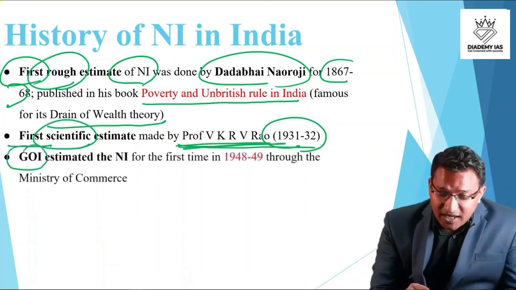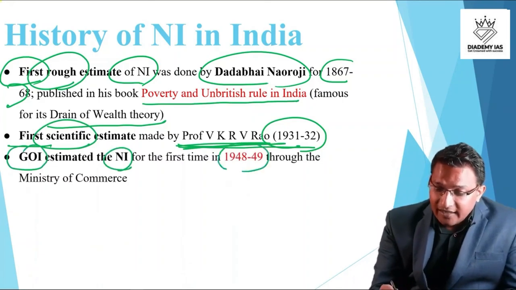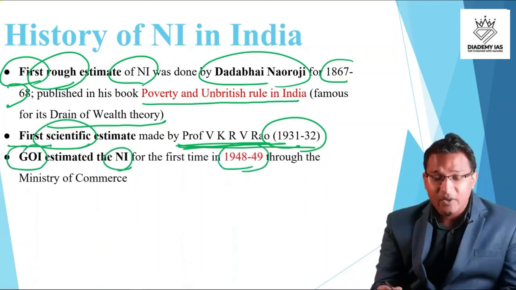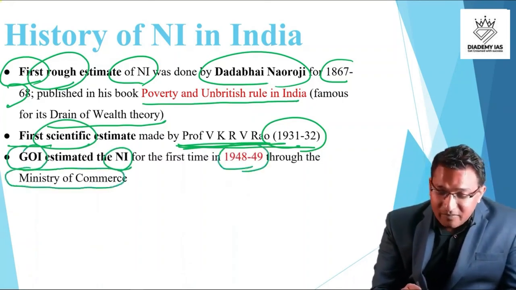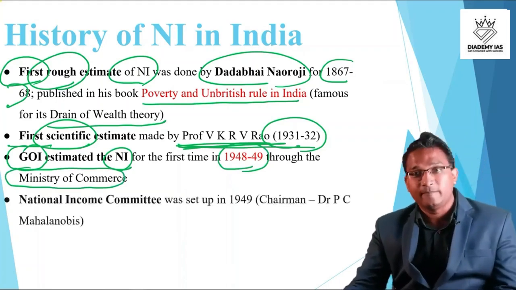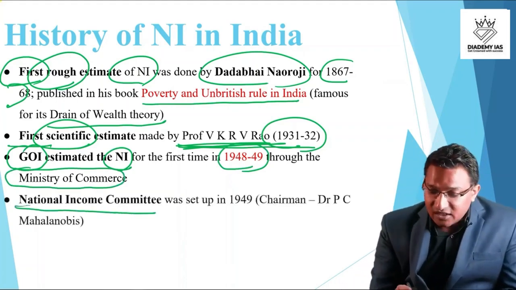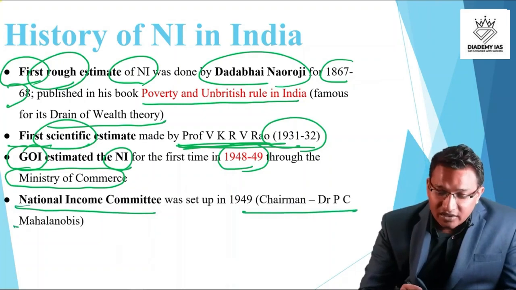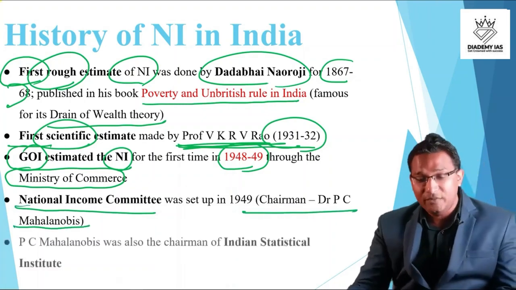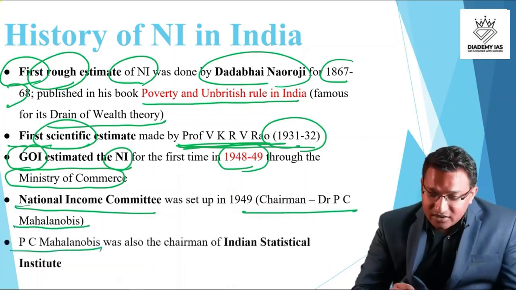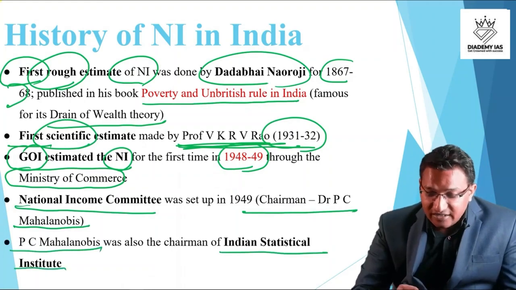The Government of India, for the first time, estimated national income in 1948-49 after independence, and this work was done by the Ministry of Commerce at that point of time. The National Income Committee was set up under the chairmanship of statistician Mr. P.C. Mahalanobis, and P.C. Mahalanobis was also chairman of the Indian Statistical Institute.